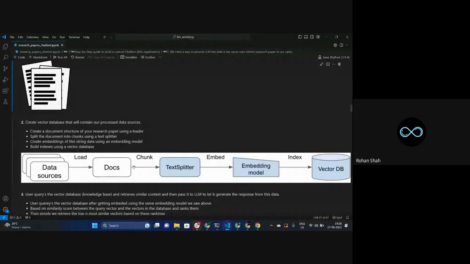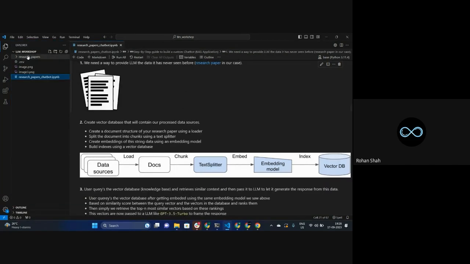This particular flow chart explains 50% of the things. What is it basically saying? How you are going to create a knowledge base for your large language model to learn from. How are you going to create the stuff from which your large language model will learn? That's this particular process. First of all, we have the data sources, right? This is the data source from which we are going to load the documents. Any documents present inside this particular folder will be called a document.